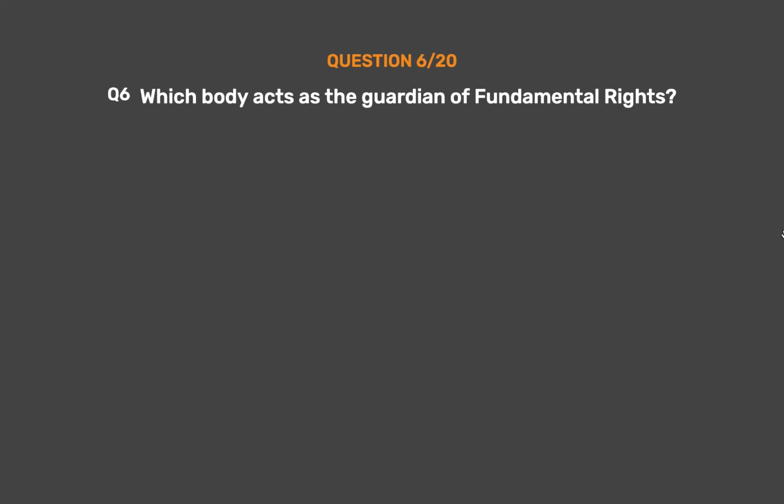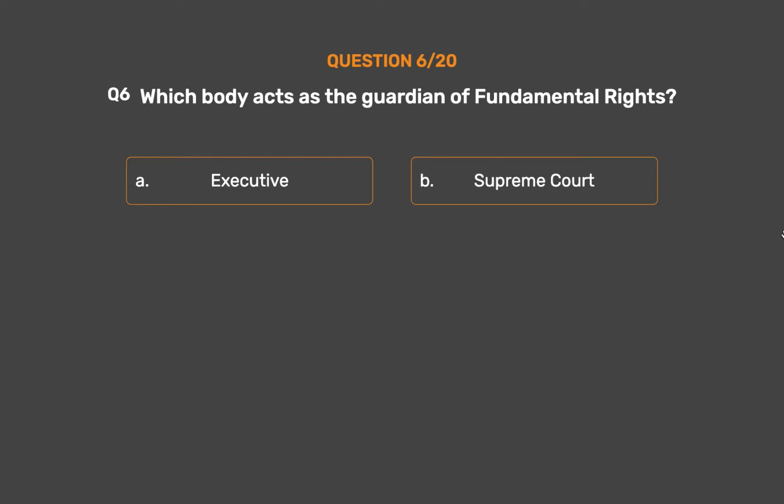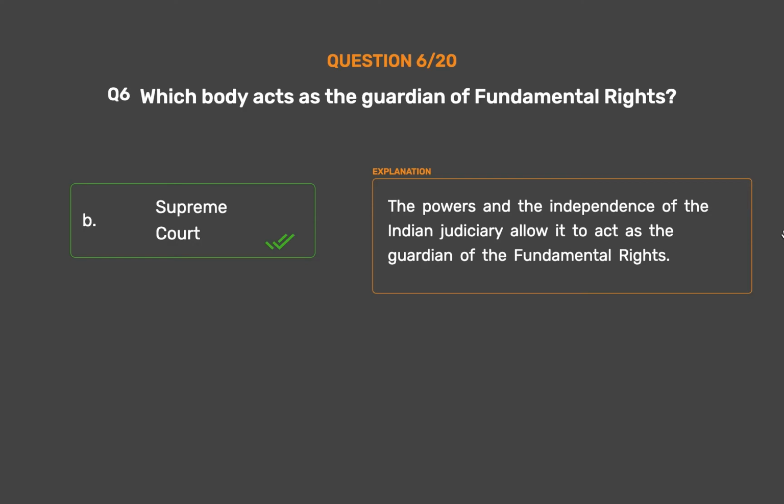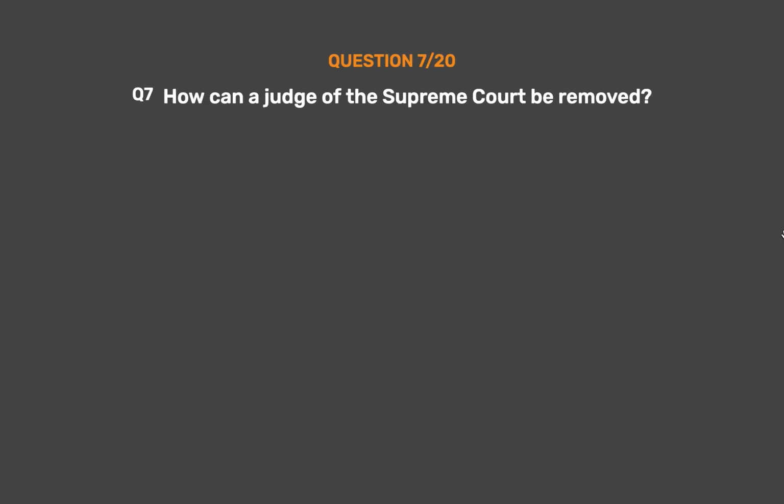Question number 6. Which body acts as the guardian of fundamental rights? Option A. Executive. Option B. Supreme Court. Option C. Legislature. Option D. Election Commission. The correct answer is Option B. Supreme Court. The powers and the independence of the Indian judiciary allow it to act as the guardian of the fundamental rights.